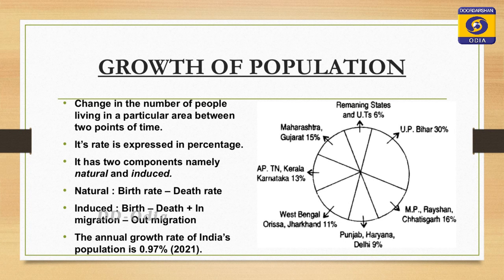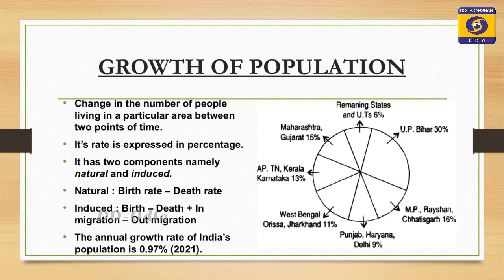It has two components, namely natural and induced. Natural growth is a simple phenomenon, it means birth rate minus death rate, whereas induced growth is a bit complex: birth rate plus in-migration minus death rate plus out-migration is induced growth. The annual growth rate of India's population is 0.97% as per 2021.